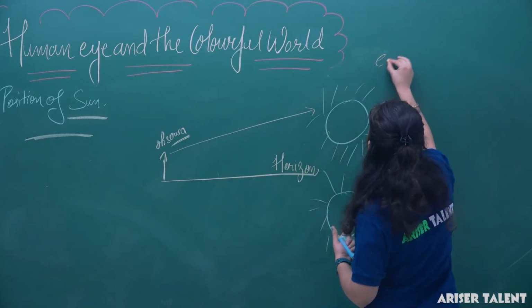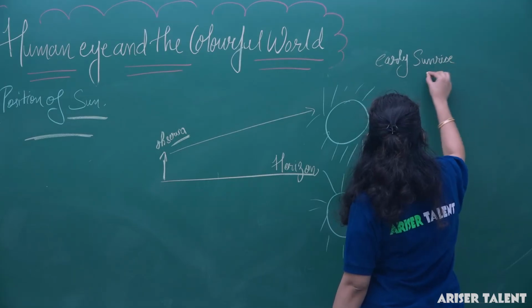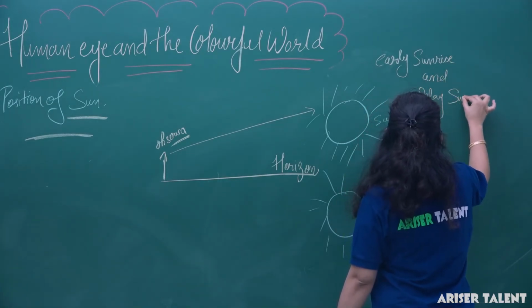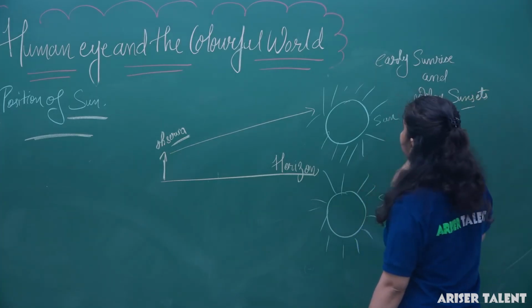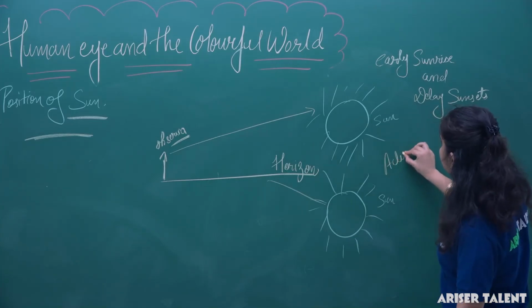You will always observe early sunrise and delayed sunsets. Okay, so this is the actual position, this is the actual position of the sun.